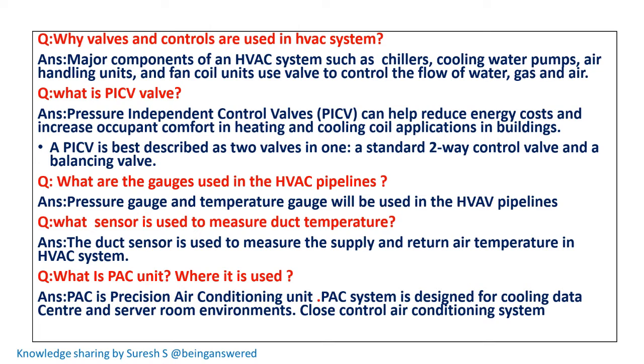What is a PICV valve? Pressure independent control valve. It can help reduce energy cost and increase occupant comfort in heating and cooling coil applications in any building. A PICV is best described as two valves in one: a standard two-way control valve and a balancing valve. What are the gauges used in HVAC pipelines? Pressure gauge and temperature gauge will be used in HVAC pipelines.